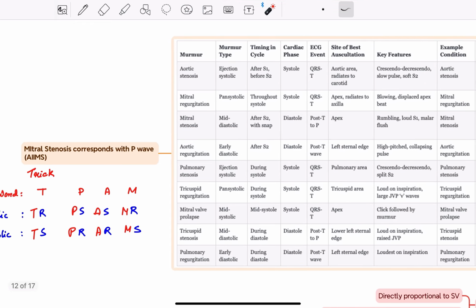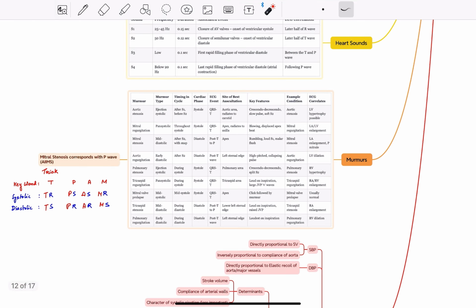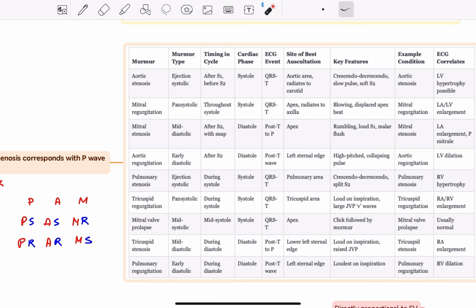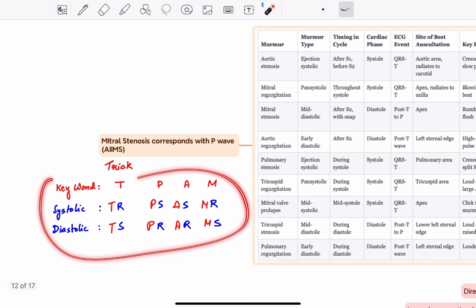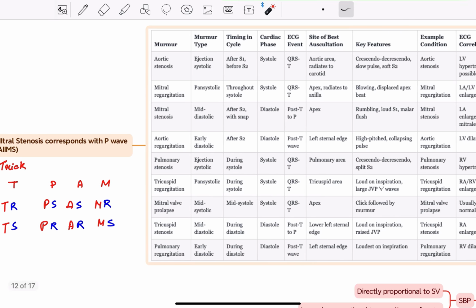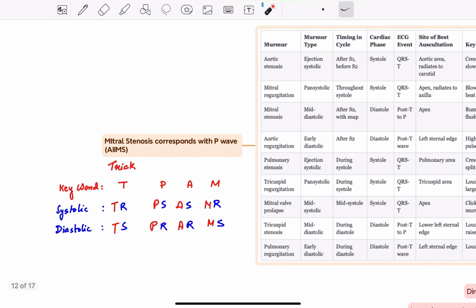So this table is actually a part of our PID deep dive physiology, and here I have given the key details regarding all the types of murmur, and some key points regarding them. If you remember this part only, then using conceptual understanding you will be able to derive the other facts related to these murmurs.